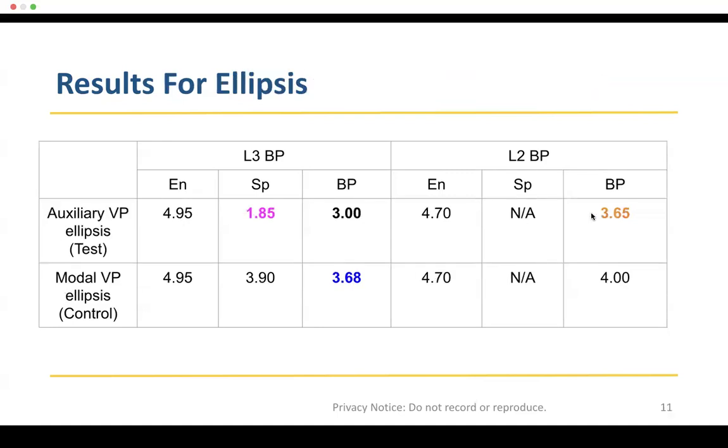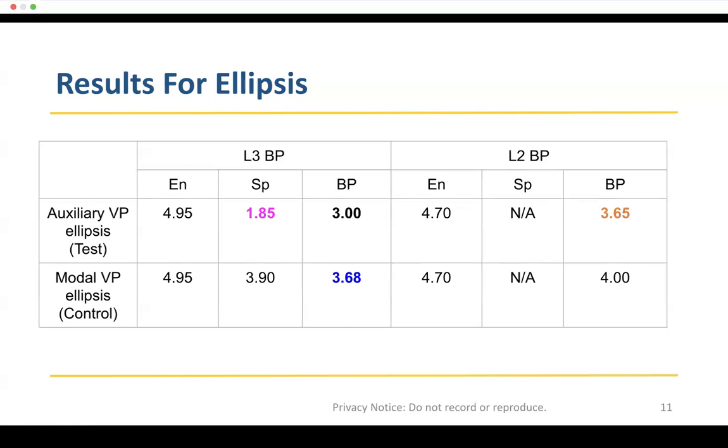Moving on to ellipsis, our experimental condition was auxiliary ellipsis, while our control was modal ellipsis. With modal ellipsis, we expected high ratings in all 3 languages in both groups because it is permitted in all 3. The ratings in Spanish and BP are lower than we expected, but again, this may be due to the fact that they are not native or dominant speakers of Spanish or BP. Crucially, for auxiliary VP ellipsis, both groups accepted this in English as expected, with values that are close to 5.